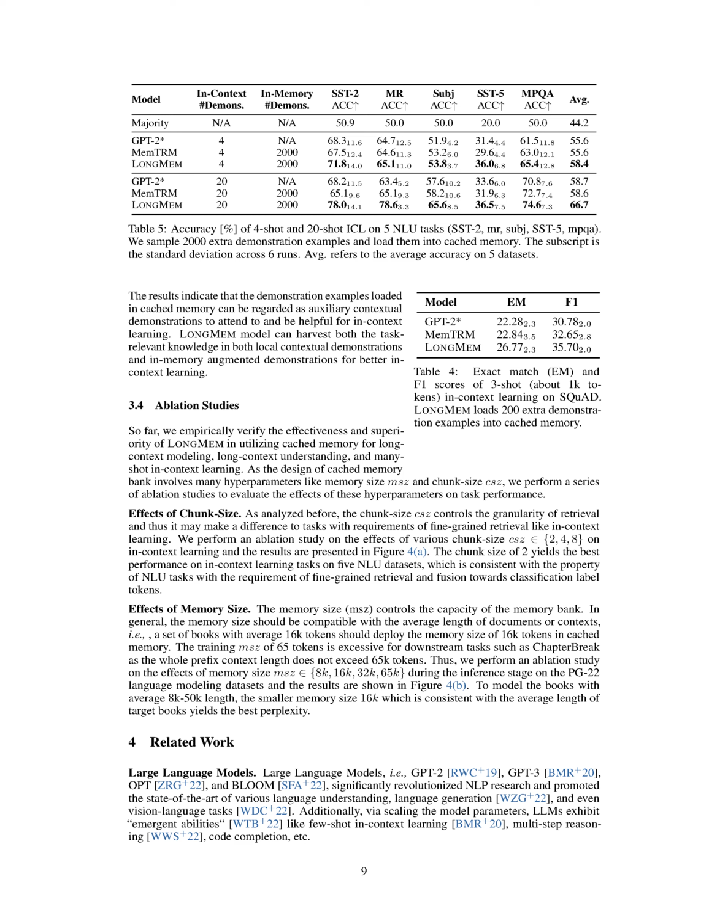Section summary. The effectiveness of LongMem in utilizing cached memory for long context modeling, long context understanding, and many-shot in-context learning has been empirically verified. A series of ablation studies were performed to evaluate the effects of hyperparameters like memory size and chunk size on task performance. The results showed that a chunk size of 2 yielded the best performance on in-context learning tasks, while a memory size of 16K was the most effective for modeling books with an average length of 8K to 50K.